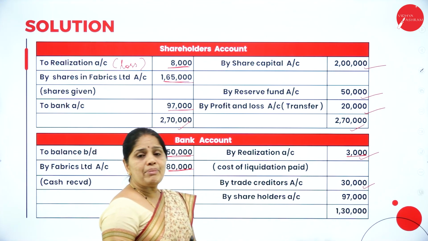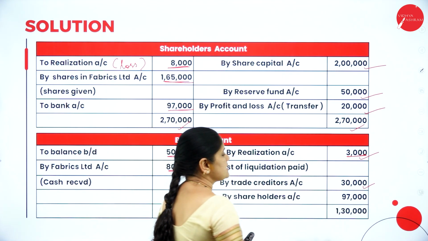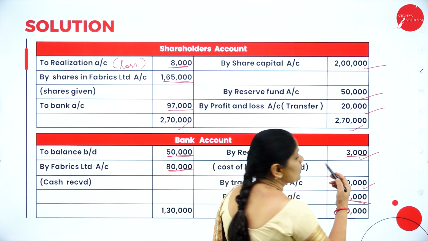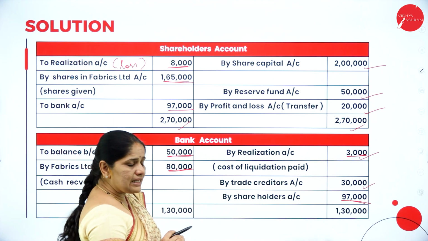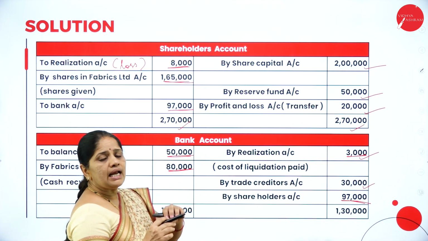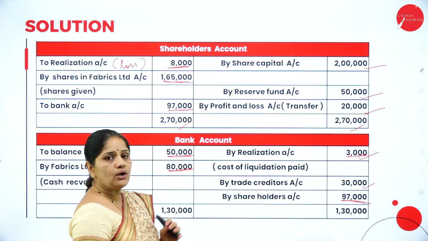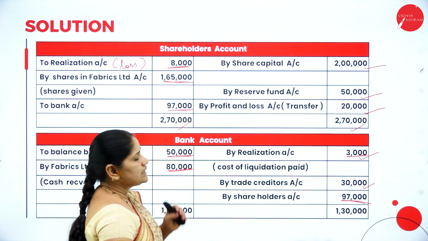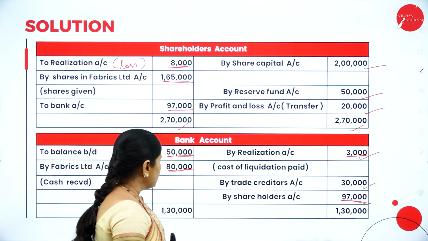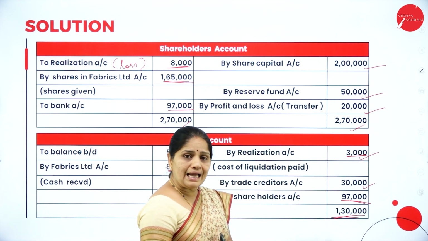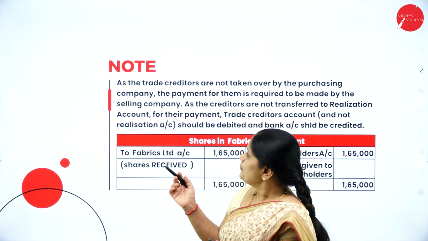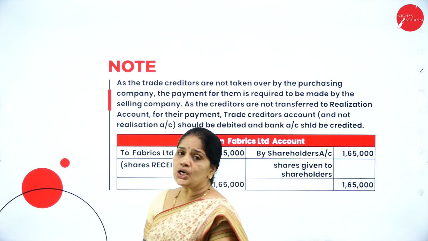So whatever is the balance is 97,000. So this will go to the shareholders account. So the bank account balance, whatever is the balance, it has to be transferred to shareholders account. So 97,000 goes to the shareholders account, and the bank account total is 1,30,000. Now in the next we have the note here.